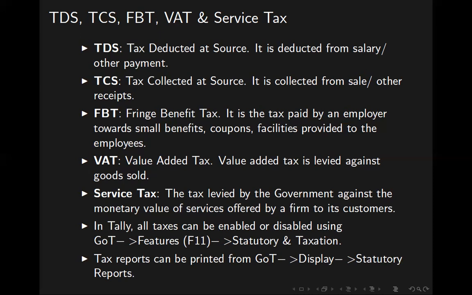The person who receives money undergoes TDS. The person who gives money undergoes TCS. TCS for tax collected at source.